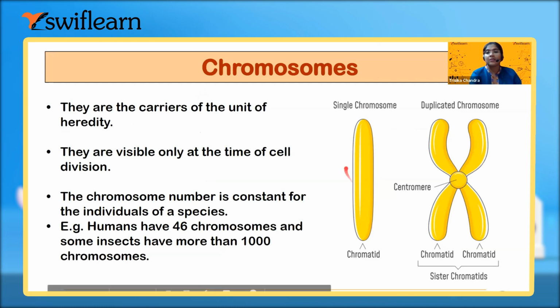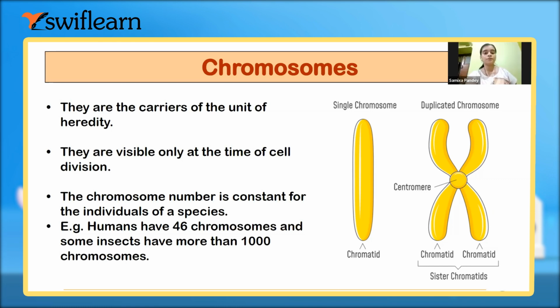This is a single chromosome, and after duplication or copy of the chromosome, it looks like this X-shaped structure. When does this copy of chromosome take place? In which phase of the cell cycle? You have already studied in the previous chapter. Ma'am, in the prophase.